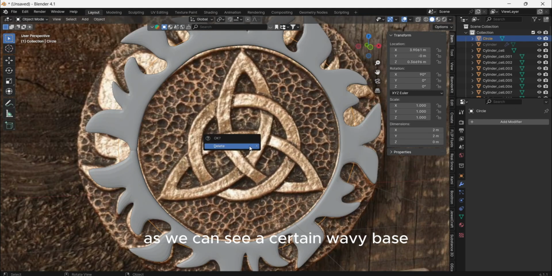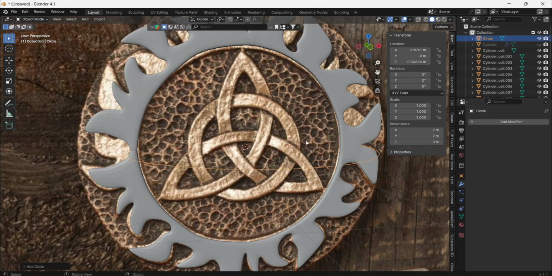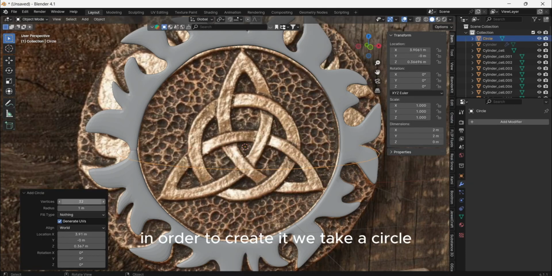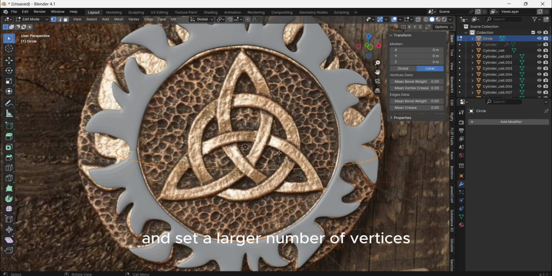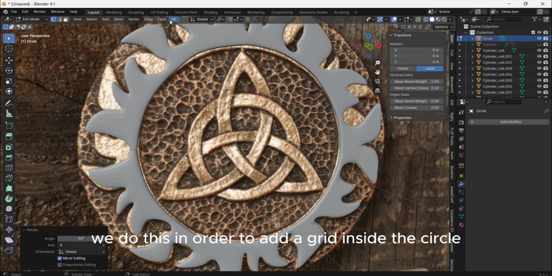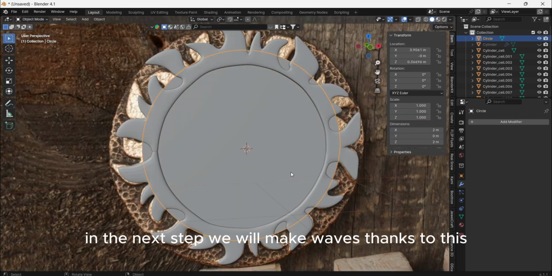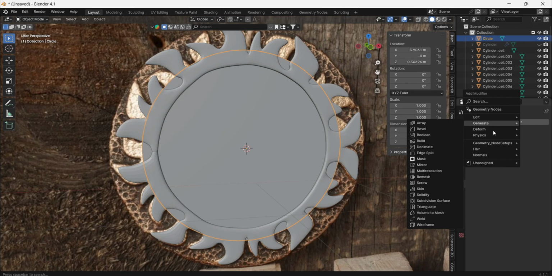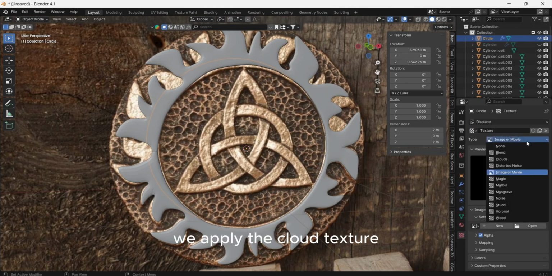As we can see, a certain wavy base serves as the basis of this drawing. In order to create it, we take a circle and immediately go to the menu at the bottom left and set a larger number of vertices. We do this in order to add a grid inside the circle in the next step. We will make waves thanks to this. We throw in the displacement modifier. We apply the cloud texture.